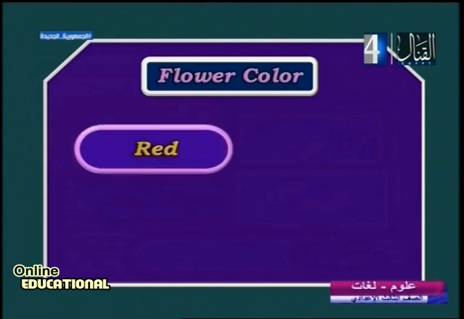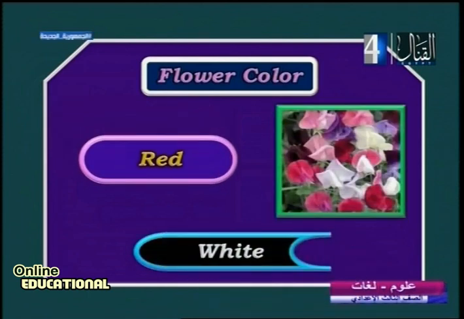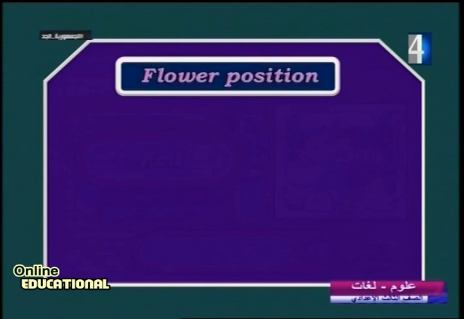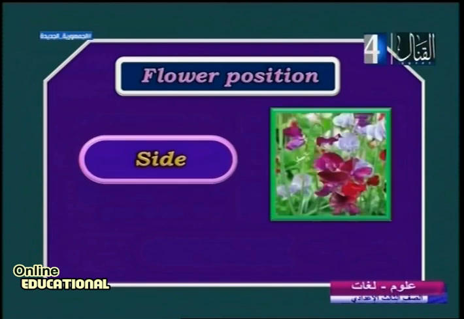What else? White. It's very good to know the difference between red and white. Another question, flowering position. What is the flowering position? Maybe side? Good. Maybe end. It's very good. All of them? Yes, back to Mendel.